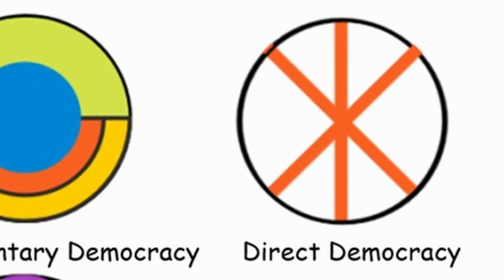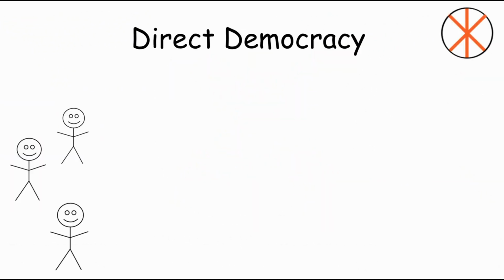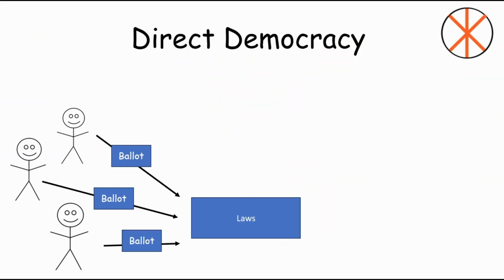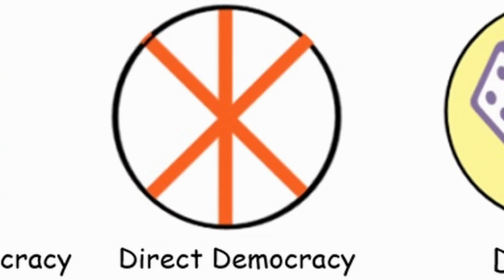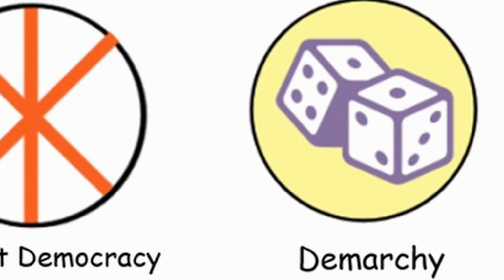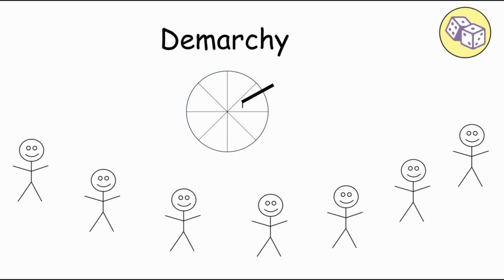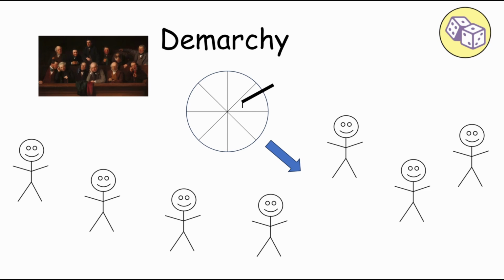Direct democracy. A direct democracy is when people vote on each law individually, and politicians don't have any real power. The most famous example is ancient Athens, and now it usually only occurs during referendums. Demarchy. A demarchy is when political leaders are selected by random lottery from a group of qualified citizens. This is similar to the system currently used to select juries.